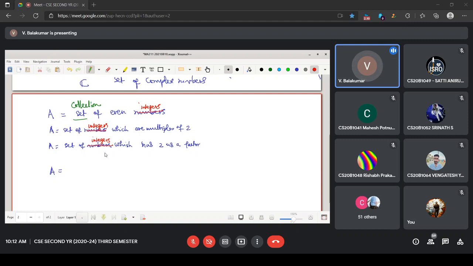This is not only for integers, you can talk about real numbers, rational numbers. If all these three are mentioned, they are referring to the same set. Is there any other way to write or describe that particular set A?